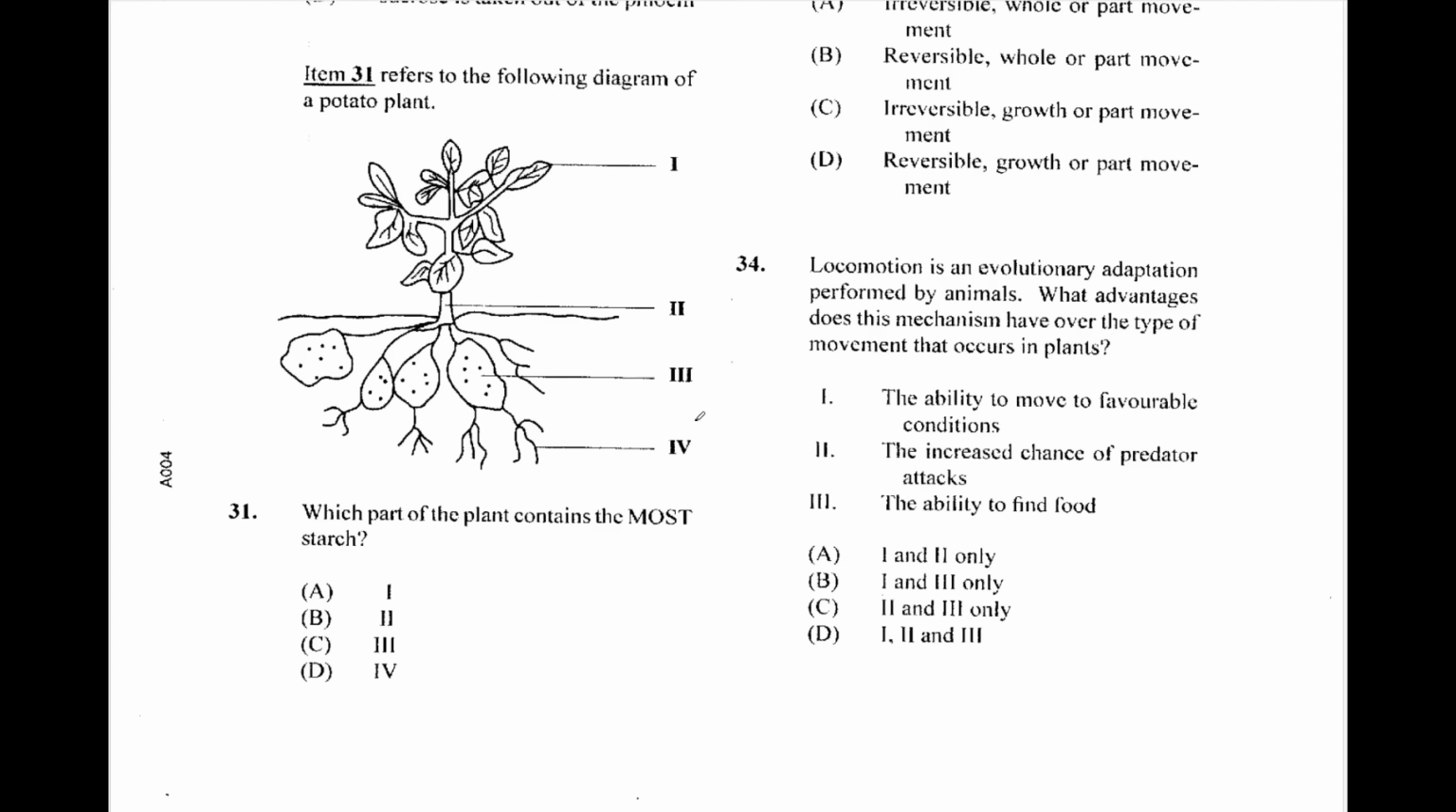Item 31 refers to the following diagram of a potato plant. Which part of the plant contains the most starch? We all know about eating potatoes, and it will have to be tree. These roots have very good storage organs for the potato plant. So 31 is C.